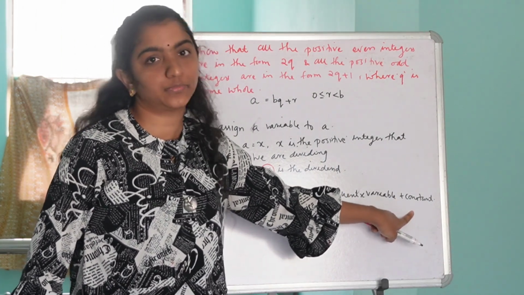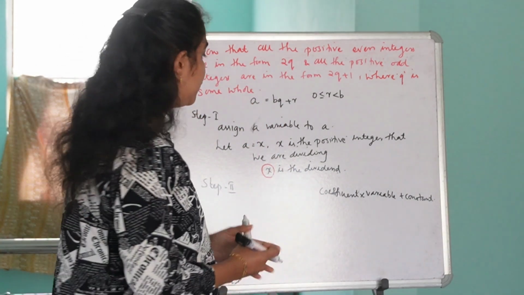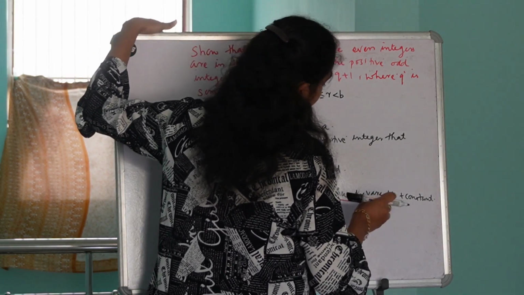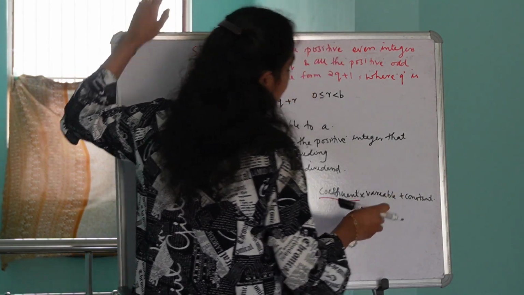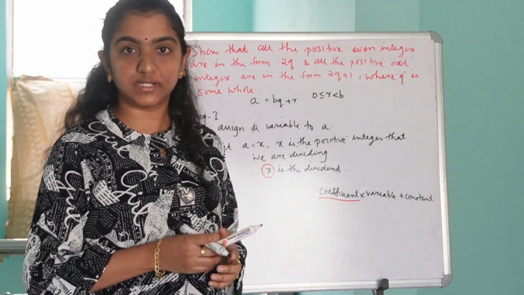Is it clear? Okay. And you should choose the coefficient of the variable as the divisor value. Is it clear, guys?